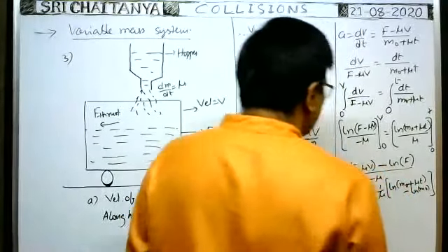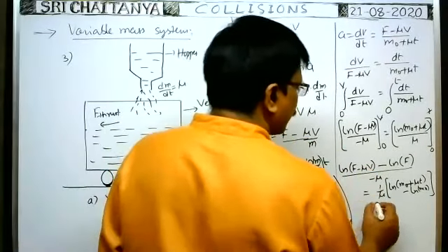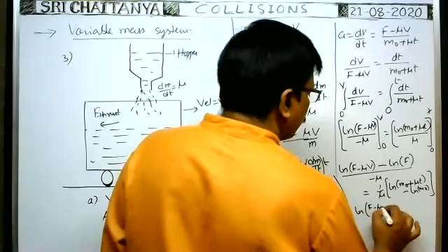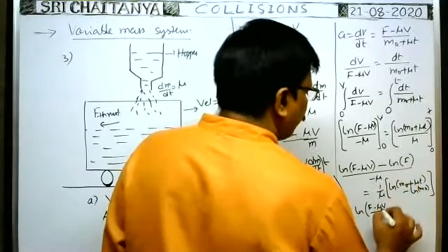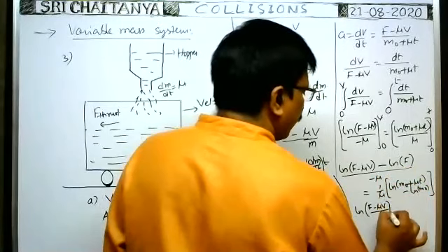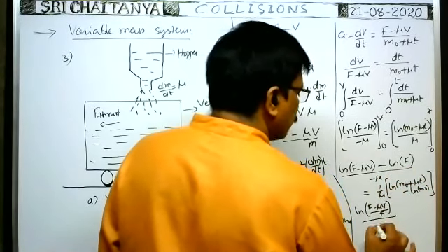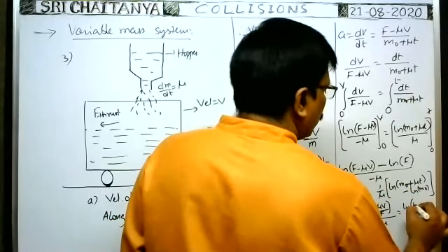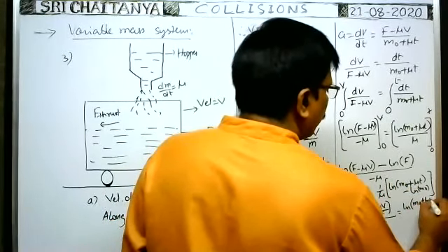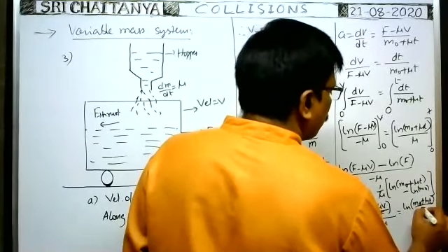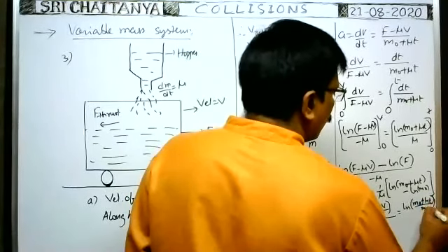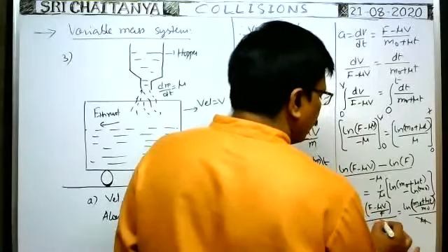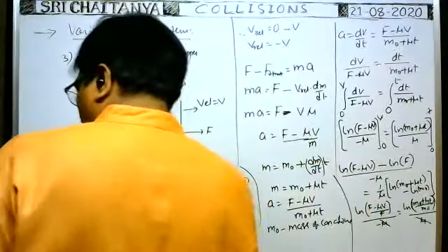Therefore, this can be written as ln((F minus mu v) by F), because minus ln F, that's why by F we can write, and by minus mu is already there, is equal to ln((m naught plus mu t) by m naught) by mu. So here this mu can be cancelled.